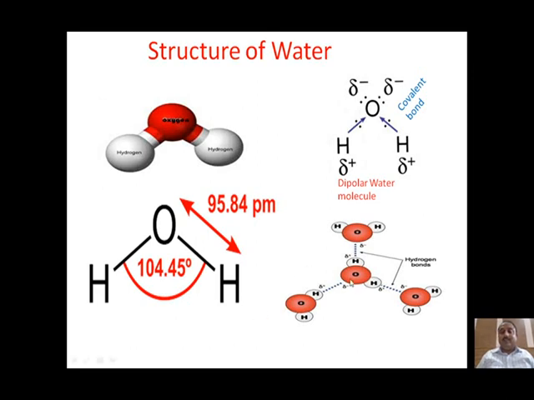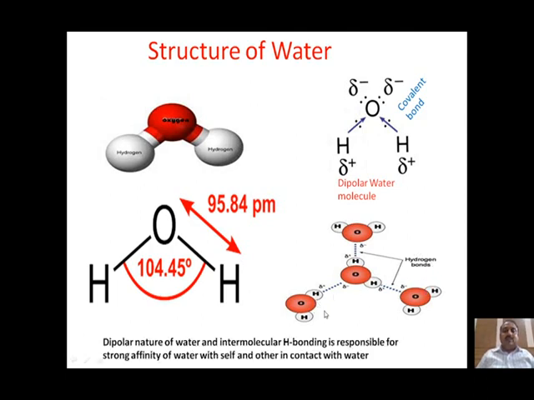One water molecule is surrounded by four other water molecules, through the process of intermolecular hydrogen bonding. This is the dipolar nature of water, that means the distribution of both positive and negative charges on the water molecule. The affinity of water to form intermolecular hydrogen bonding is responsible for the strong affinity of water molecules with one another, and any charged substance has a strong affinity towards water molecules, therefore more salt can be dissolved in water.